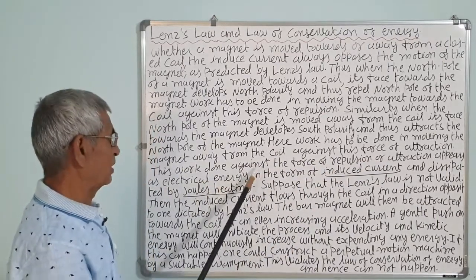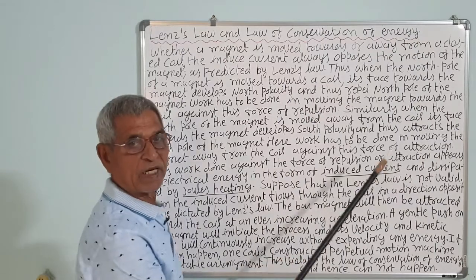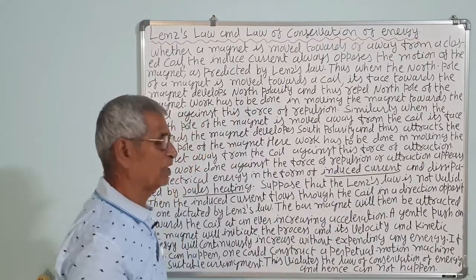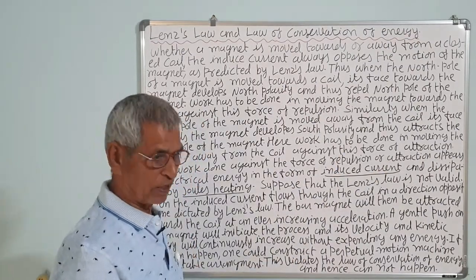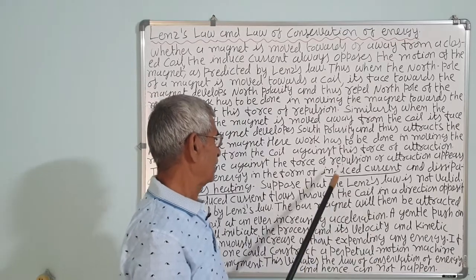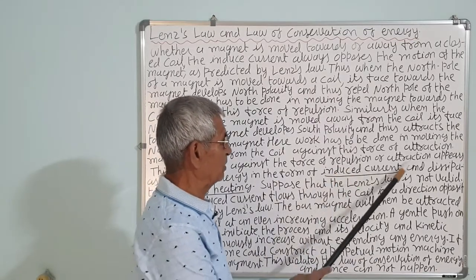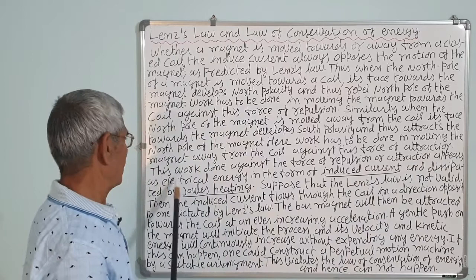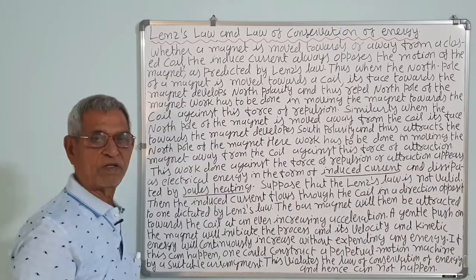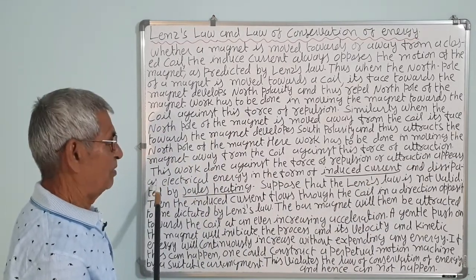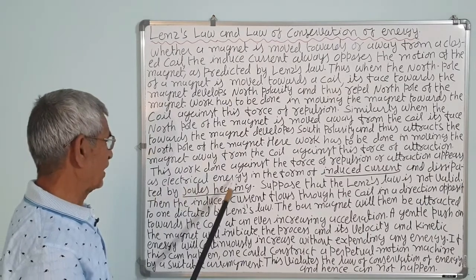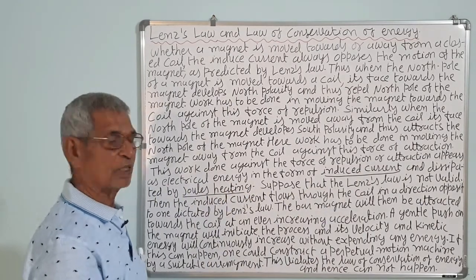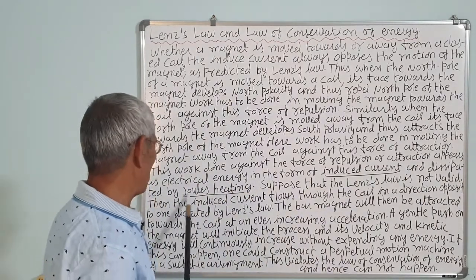This work done against the force of repulsion or attraction, in the first case the repulsion when the north pole approaches, and in the second case the attraction when the north pole is moved away, appears as electrical energy in the form of induced current and is dissipated by Joule's heating.